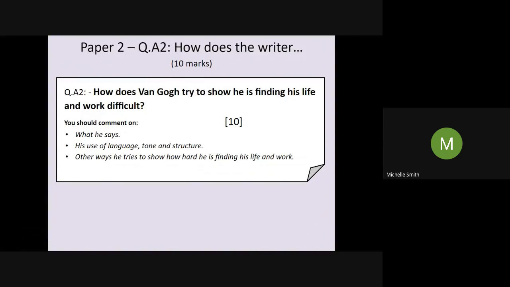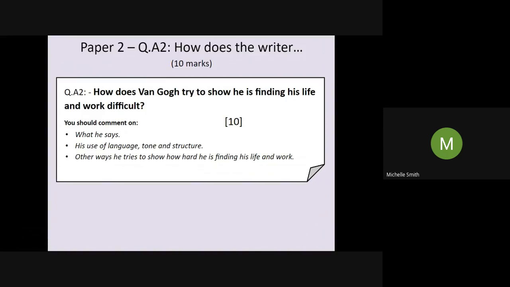So here's our question. It's a 10-mark question, remember. Paper 2 goes from a 3-marker straight to a 10-marker. So we should be spending about 15 minutes on this in an exam. How does Van Gogh try to show he is finding his life and work difficult? And we've got some bullet points.